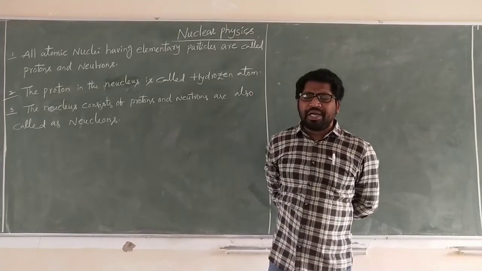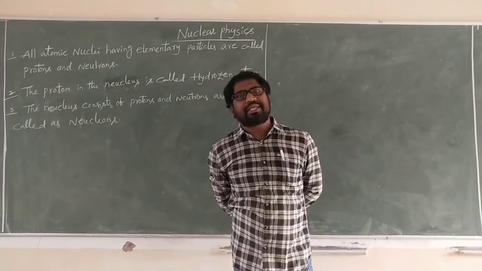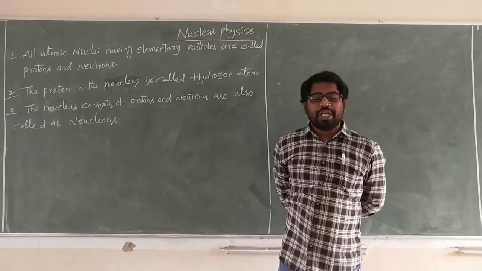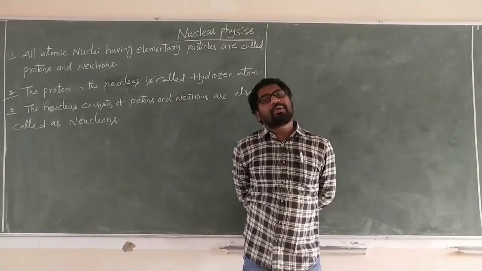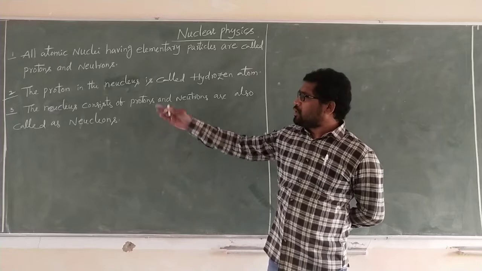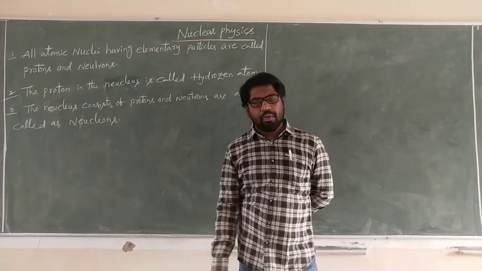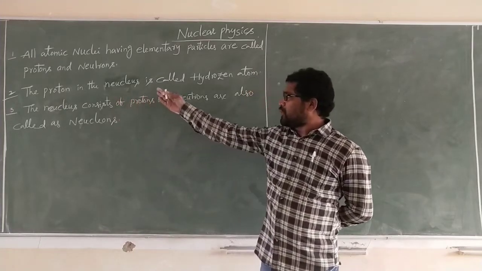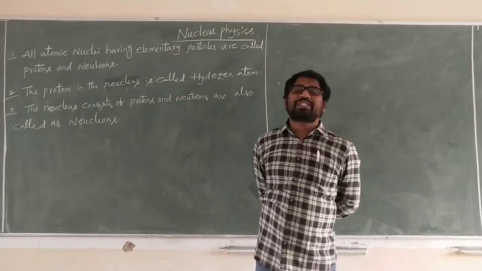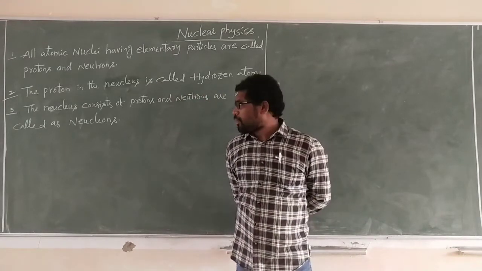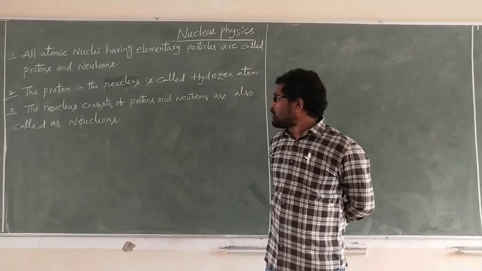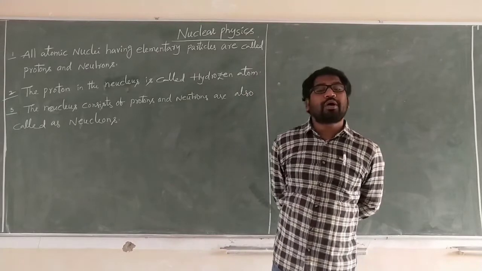In a hydrogen atom only one proton is there, only one mass number, one atomic number. So that is 1H1. A proton in the nucleus is called hydrogen, a single proton. The nucleus consists of protons and neutrons, which are also called nucleons.